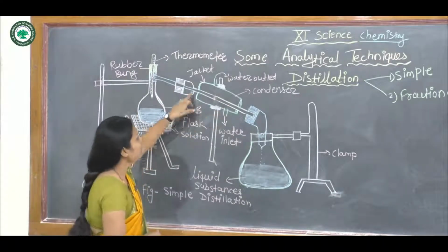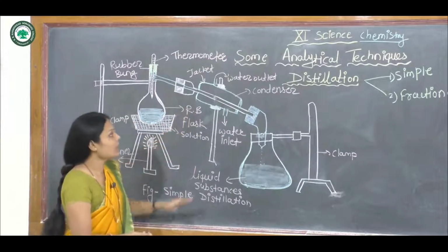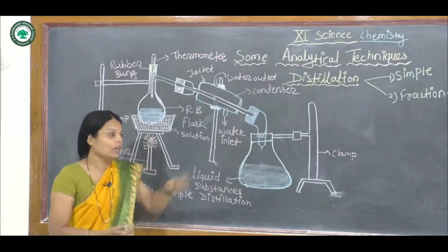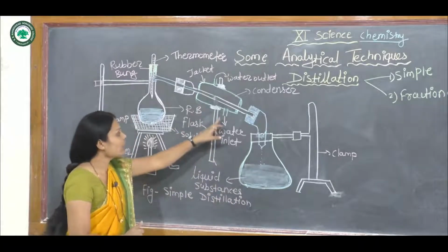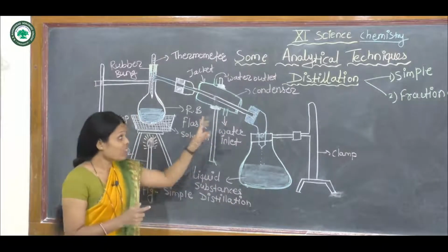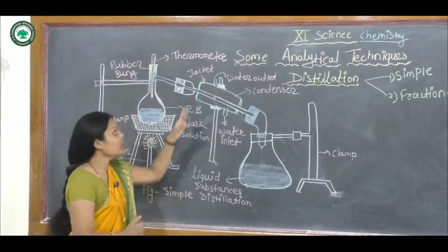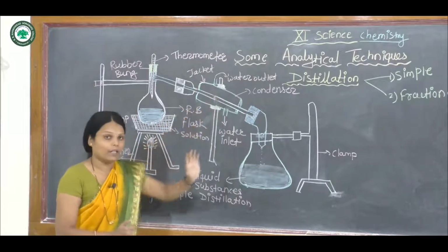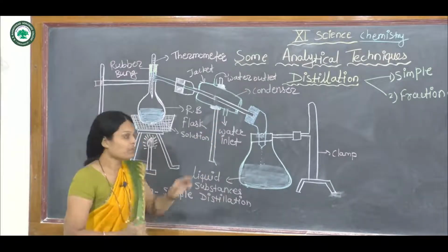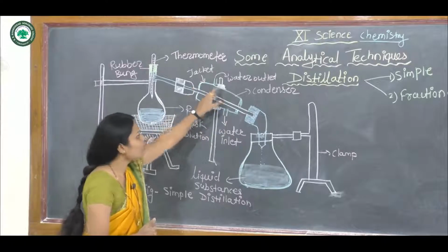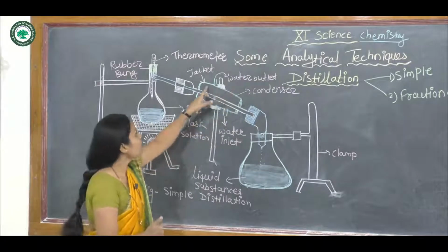This is the condenser, and it is a water condenser, which means water is continuously flowing through it from one side to the other. One pipe is connected to one side of the condenser, which is the water inlet, where water flows in, and then the water leaves through the other pipe, which is the water outlet.